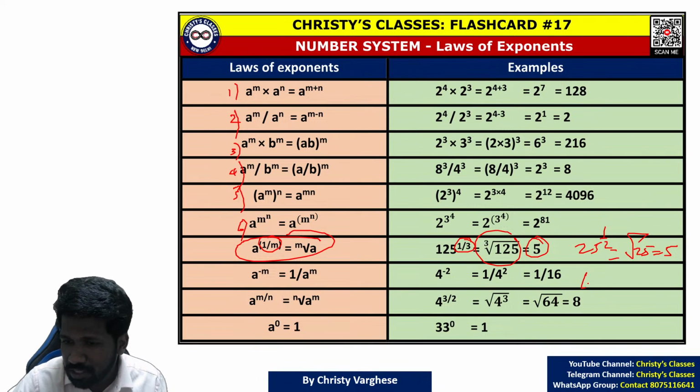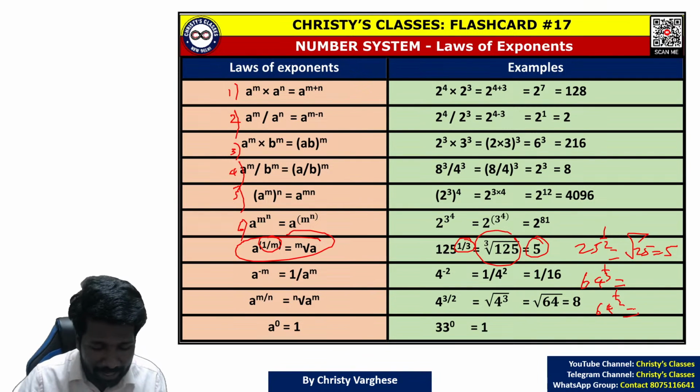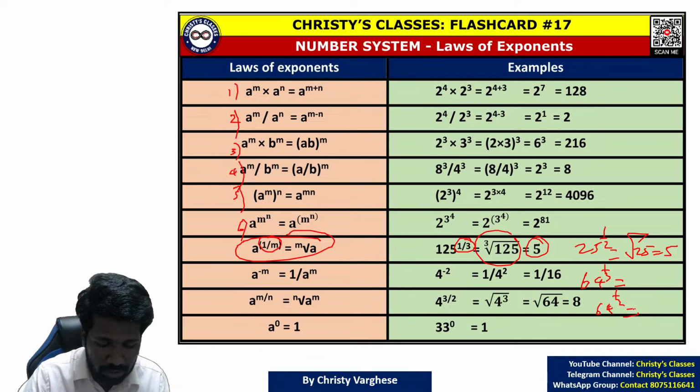So if it is 64 raised to 1 by 3, tell me the answer. And 64 raised to 1 by 2, tell me the answer. All of you. What is 64 raised to 1 by 3? What is 64 raised to 1 by 2?